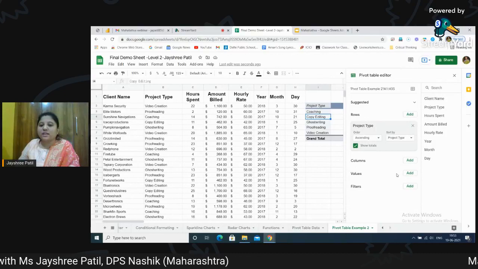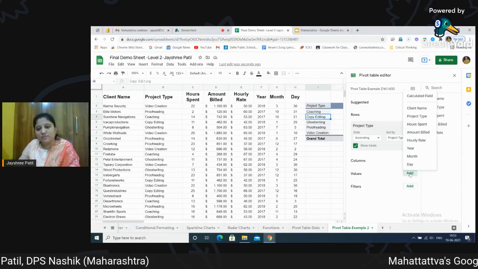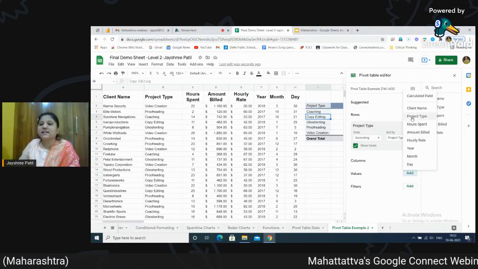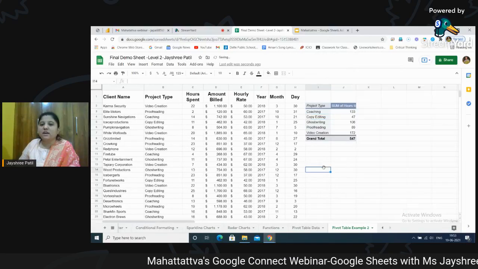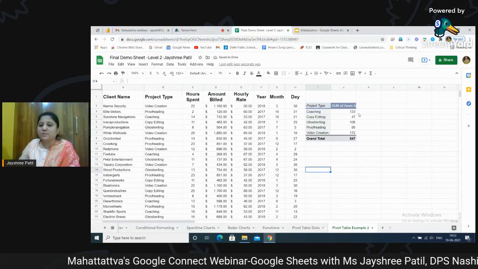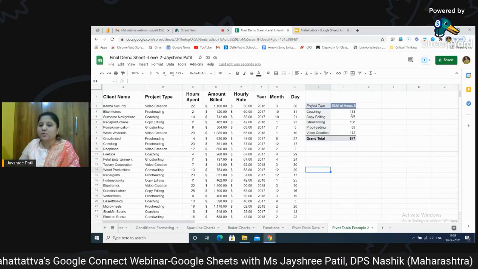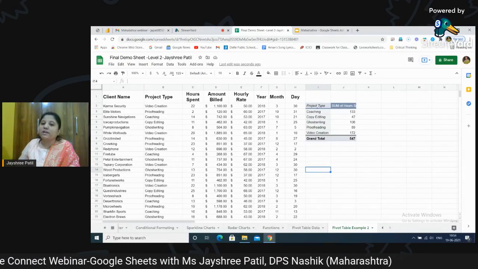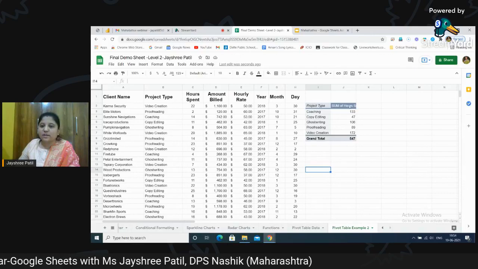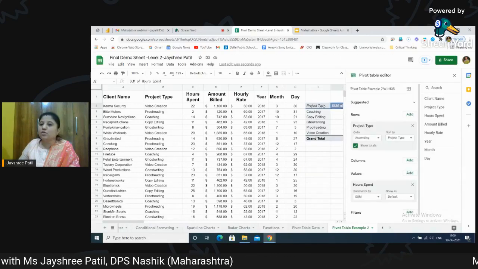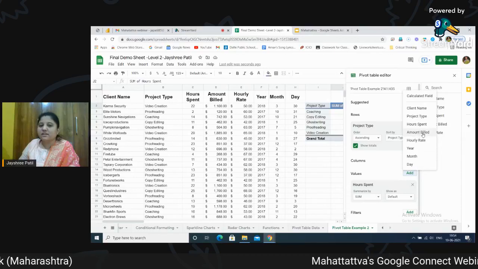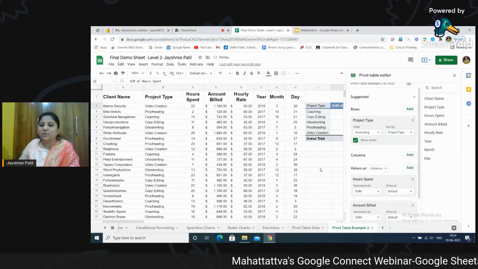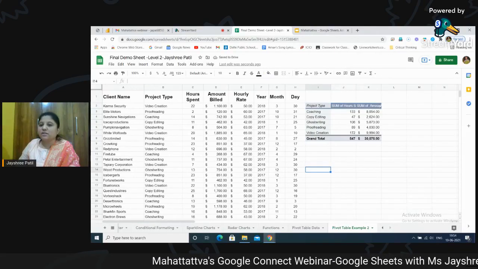So what will I do? Again, I will go for values. I will select hours spent, and you can see automatically the total hours spent in coaching are in front of me. Same goes for other projects. Now I want to know the total amount spent. Again, go here. No need to add any column. Just add values. I'm just adding build amount, and automatically it gives me the total build amount.